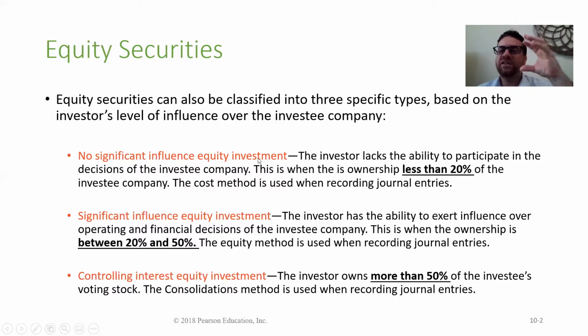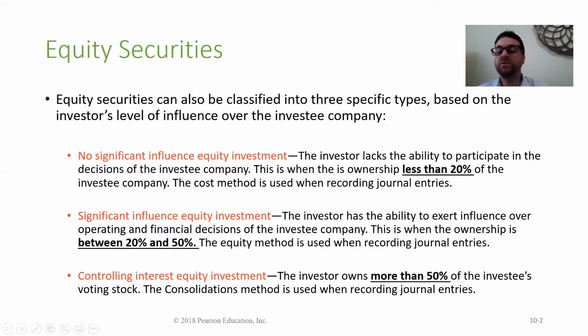If I'm buying less than 20% of the company, then it's no significant. It's not that big, right? And the method that we will use when we record the journal entries is called the cost method, all right? Now, the second one is the significant influence. That's when we're buying between 20 to 50% of the company. So it's significant. It's not too small. At the same time, it's not more than half of the company, all right? So that will be significant influence, and recording journal entries will be a little bit different than the first one.